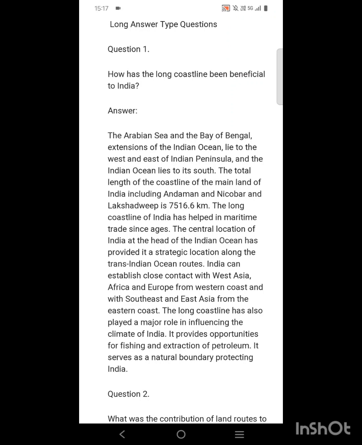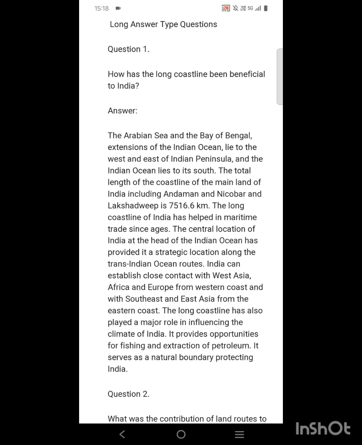Long answer type question. Question 1. How has the long coastline been beneficial to India? Answer. The Arabian Sea and the Bay of Bengal, extensions of the Indian Ocean, lie to the west and east of the Indian peninsula, and the Indian Ocean lies to its south. The total length of the coastline of the mainland of India, including Andaman and Nicobar and Lakshadweep, is 7,516.6 km. The long coastline of India has helped in maritime trade since ages.